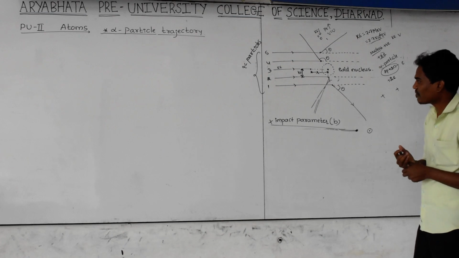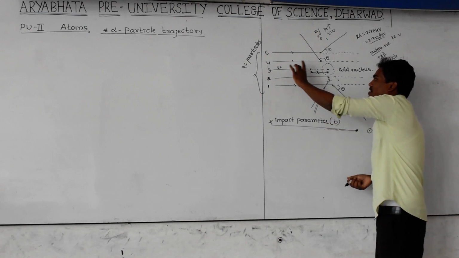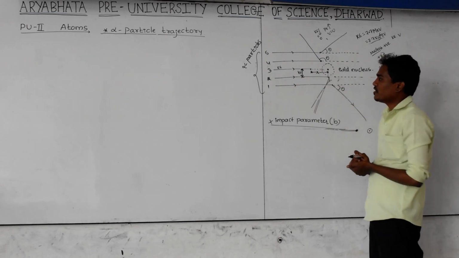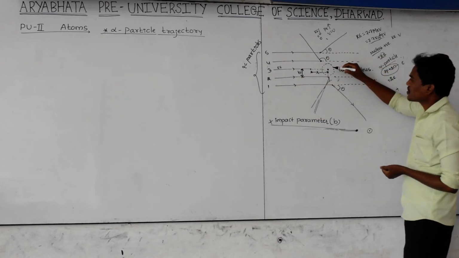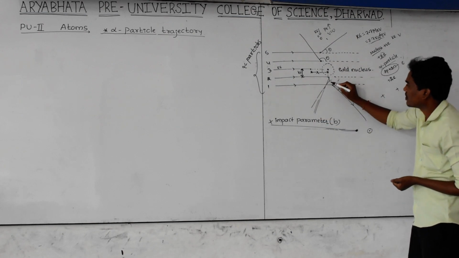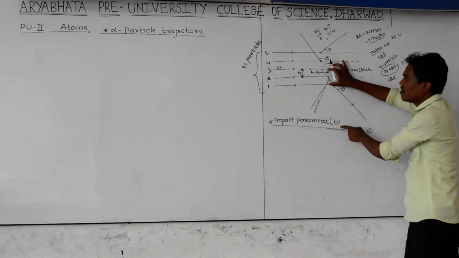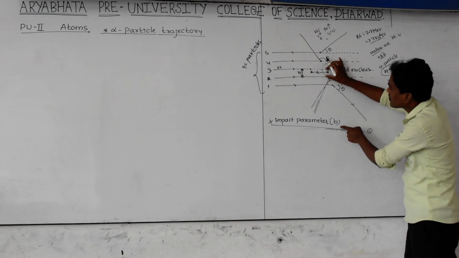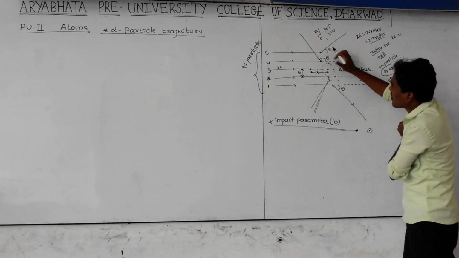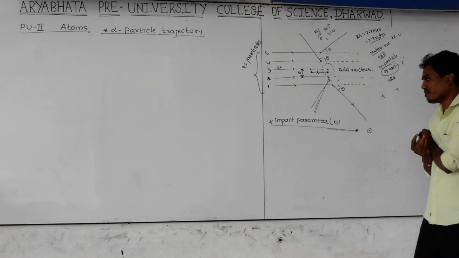For example, what is the impact parameter for the first particle? Again the impact parameter is indicated by b, and this is the value of b for the first particle. It is the perpendicular distance between the gold nucleus and the path of the first particle. For the second particle, this is the impact parameter. For the fourth particle, this is the impact parameter. For the fifth particle, this is the impact parameter. Using this distance, we can find the impact parameter for all the alpha particles.